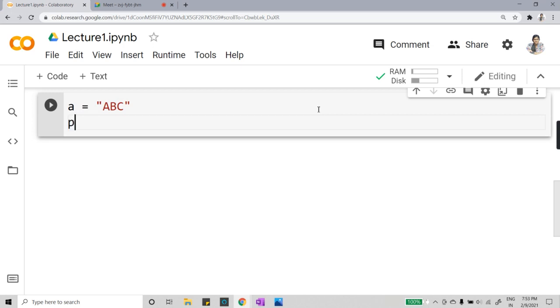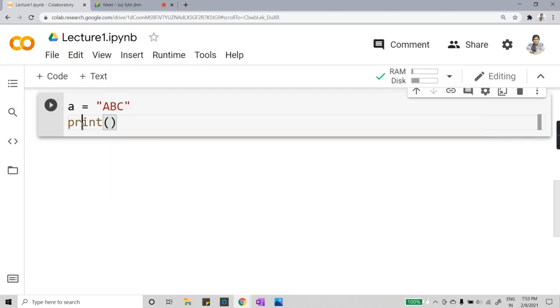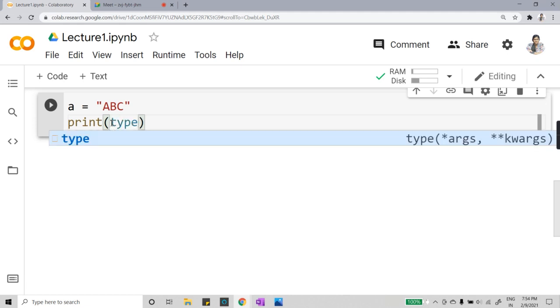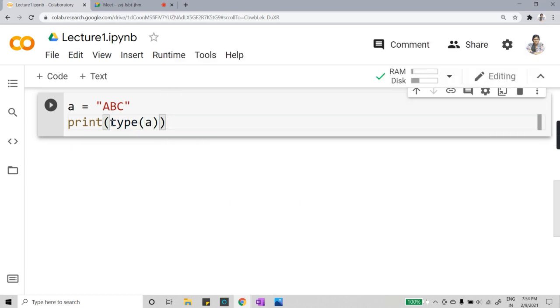Here I would write my print statement. Now, there's a function, that function is type. That function is used for checking what data type your variable is having. Let's say I want to check what data type I have stored in a. So I would write print, and inside this print I would use the function type. And inside this type I will use the variable for which I want to check.